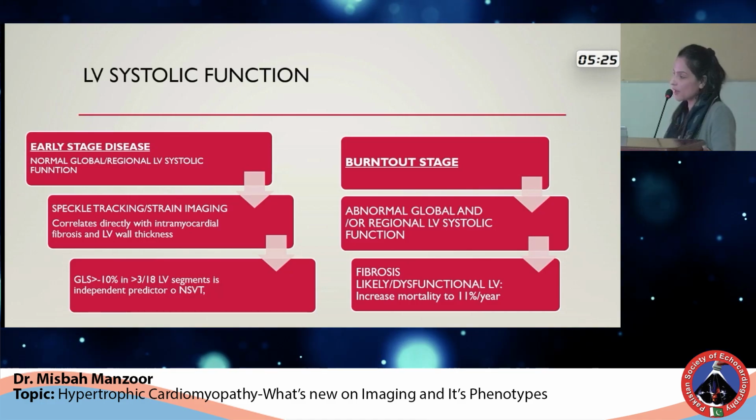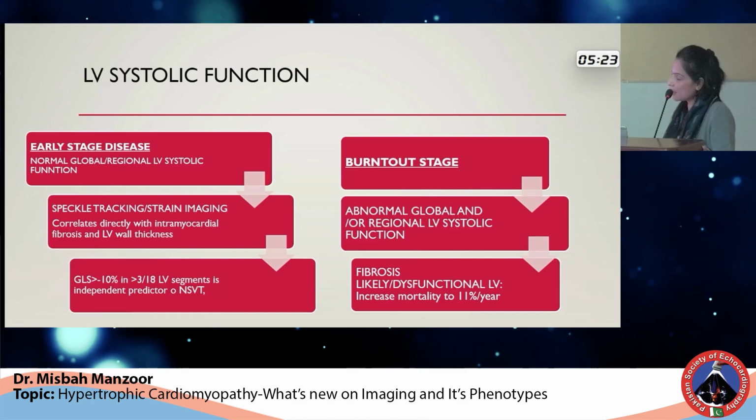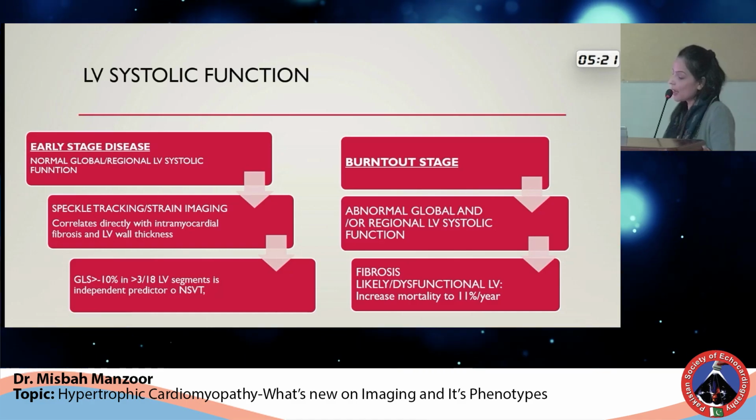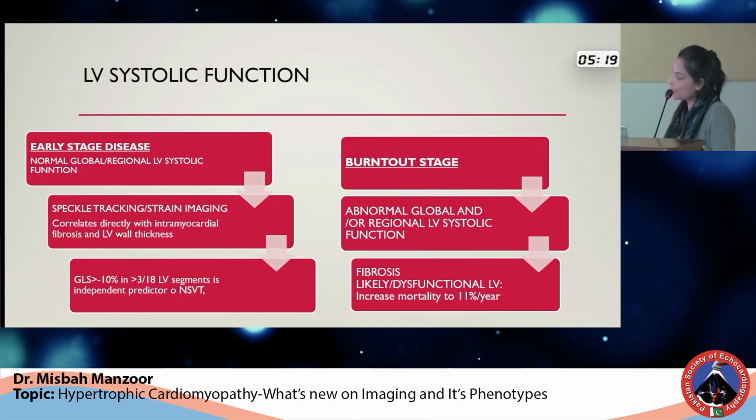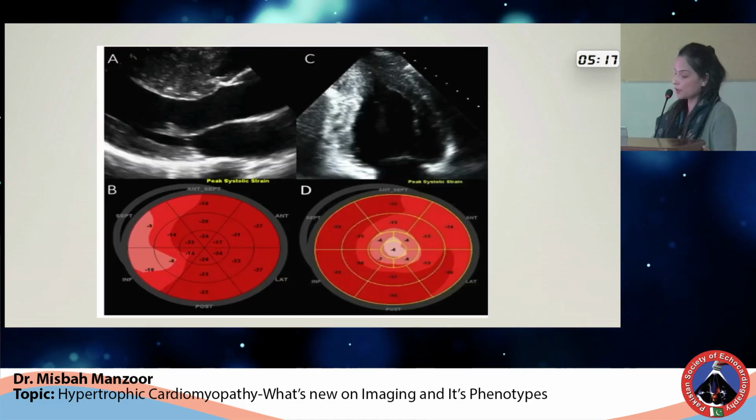However, in the terminal stages of the disease, as fibrosis has already occurred and you have a dysfunctional LV, you will have a reduced EF and a reduced fractional shortening. And here the mortality increases to 11% per year.